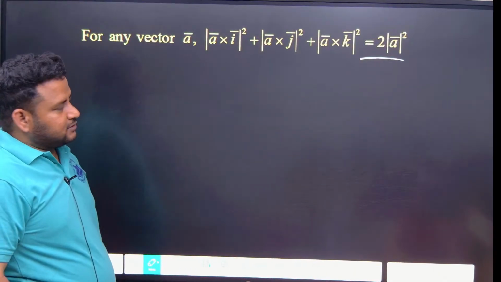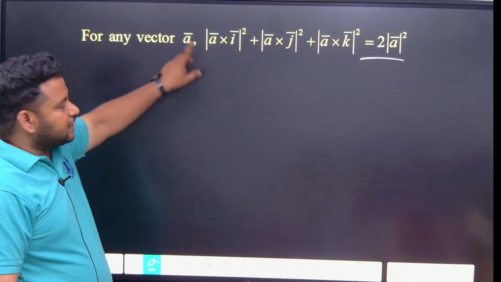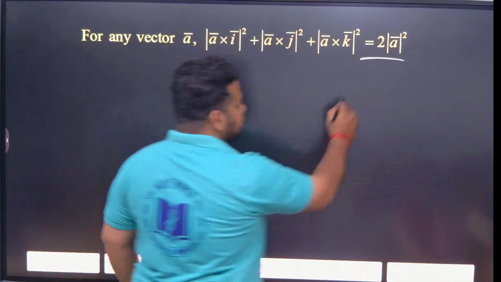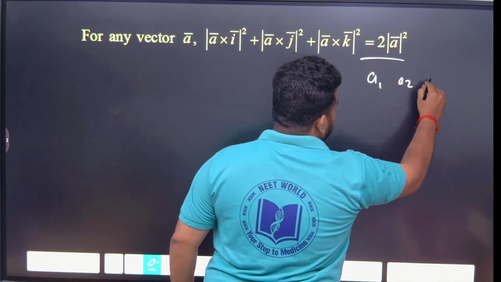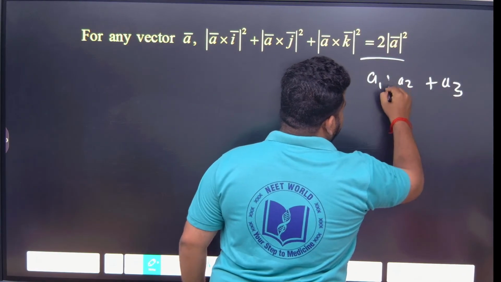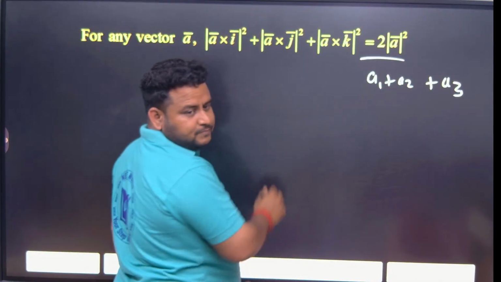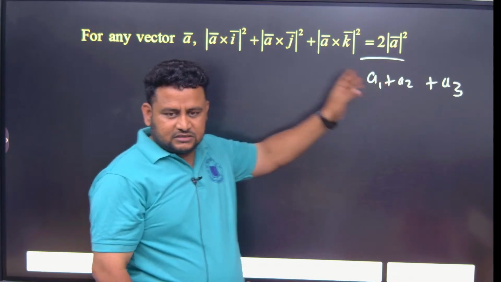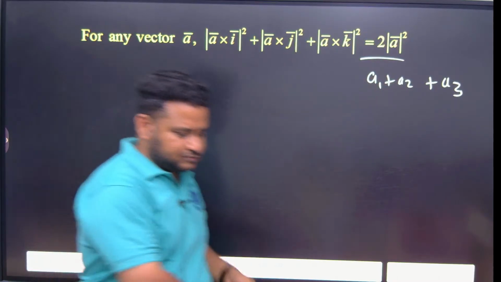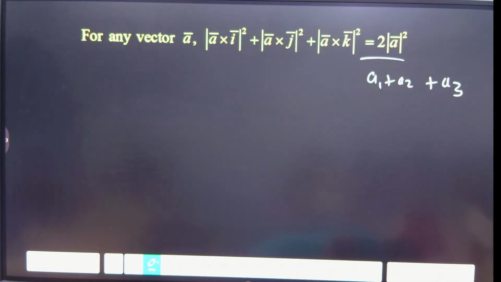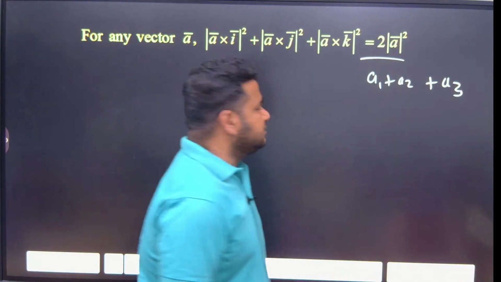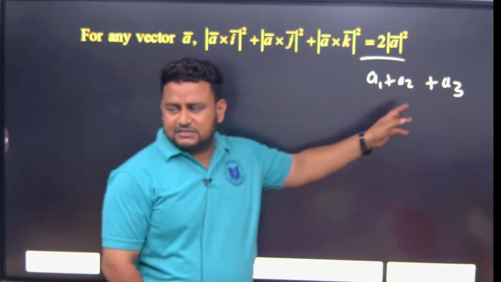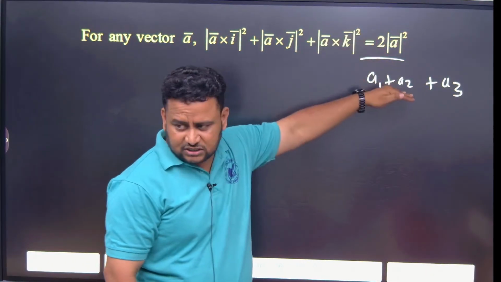If it is dot product, A dot I, A dot J, A dot K, you will write it as A1, A2, A3, that is A1 plus A2 plus A3. If it is cross product, you will write 2 times the magnitude of A squared. See, (A cross I) whole square, (A cross J) whole square, (A cross K) whole square is equal to 2 times the magnitude of A whole square. But if it is dot product, you will write A1 plus A2 plus A3. This is important. Okay, write down this one.